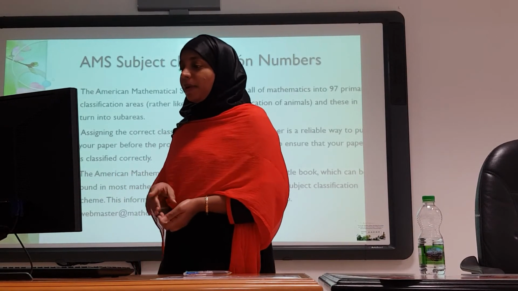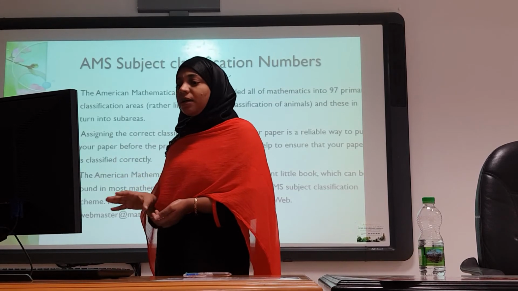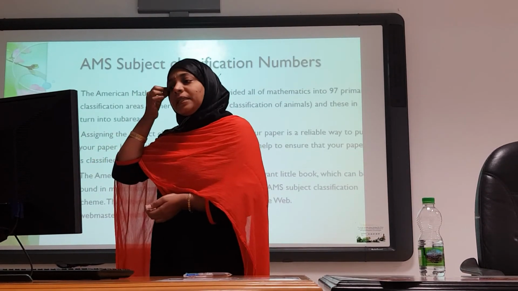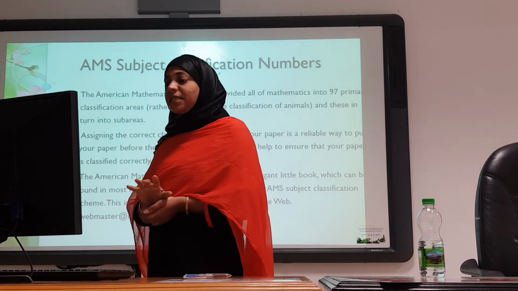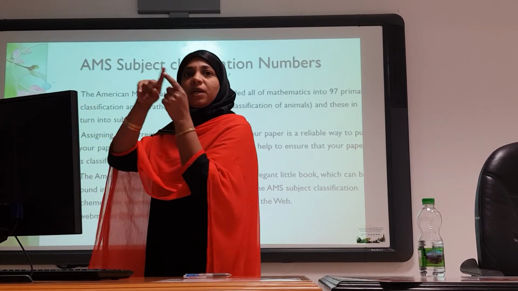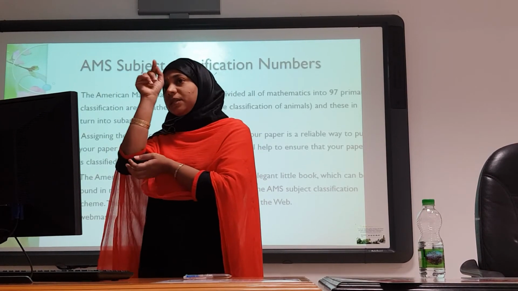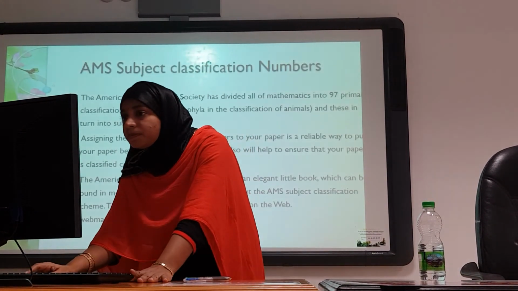The American Mathematical Society publishes an elegant little book, which can be found in most mathematics libraries, that lays out the AMS subject classification scheme. This information is readily available on the web page. Here you can find, for graph labeling, they will give one subject number. For that subject, that AMS subject classification number should be mentioned in your paper.